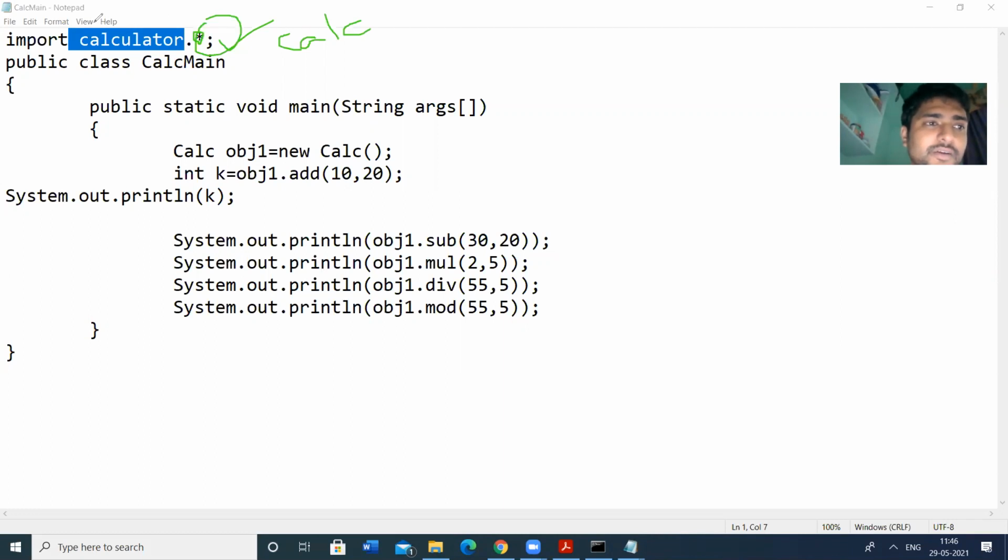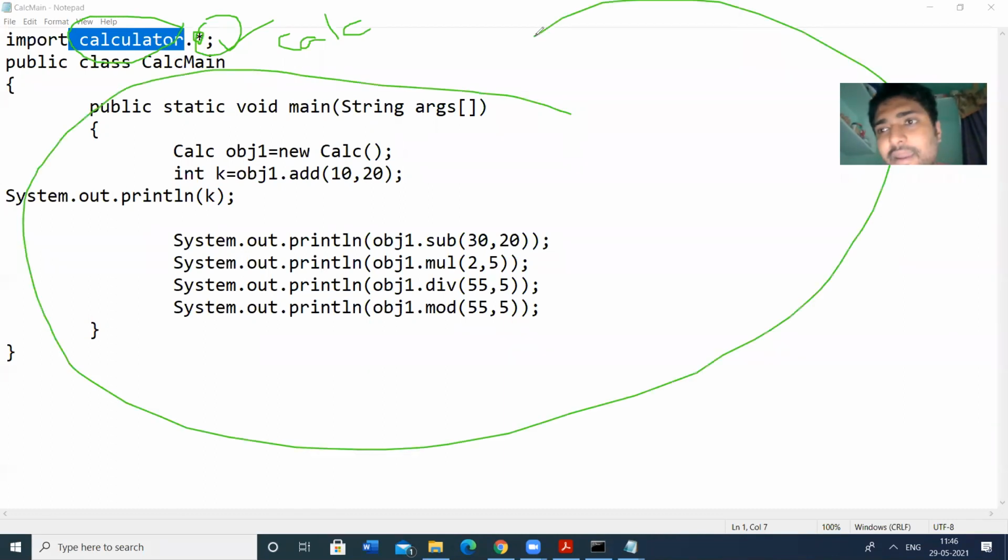So here I am importing the calculator package to this program. That means I am importing the classes in the package into this program, so you can utilize those classes. You can utilize the package contents here in this program. That is the meaning of the package.